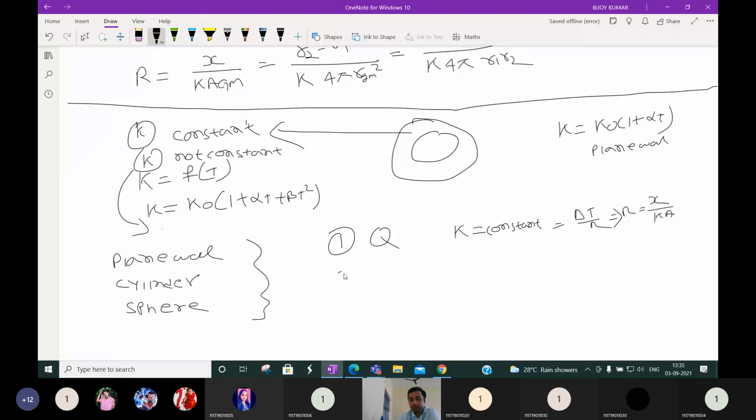Second, we find the value of Q when K is not constant. Not constant means for a plane wall K is equal to K0 (1 plus alpha T). And we derived it is nothing but delta T by R, where R is equal to X by Km into A. Here K is constant, here K is not constant, so we have to take the mean temperature. How to calculate this mean temperature? We already derived.